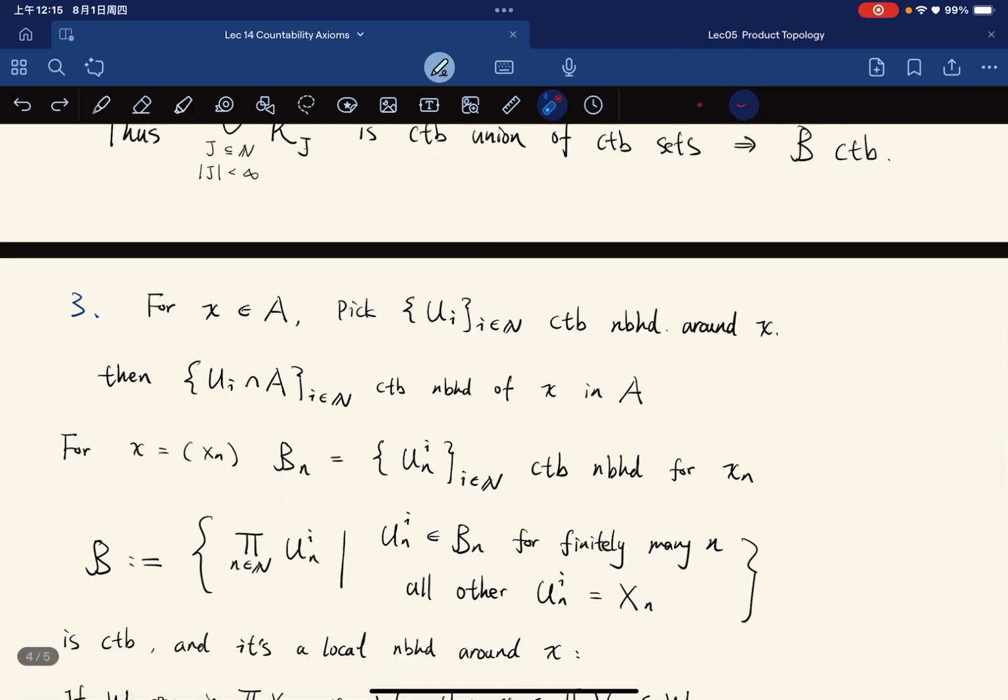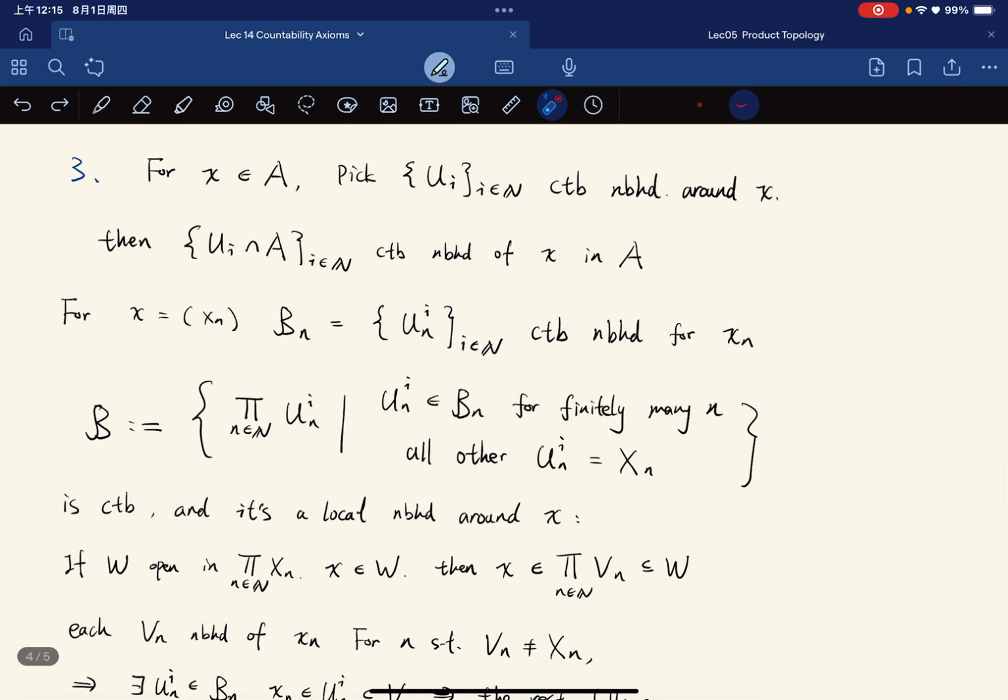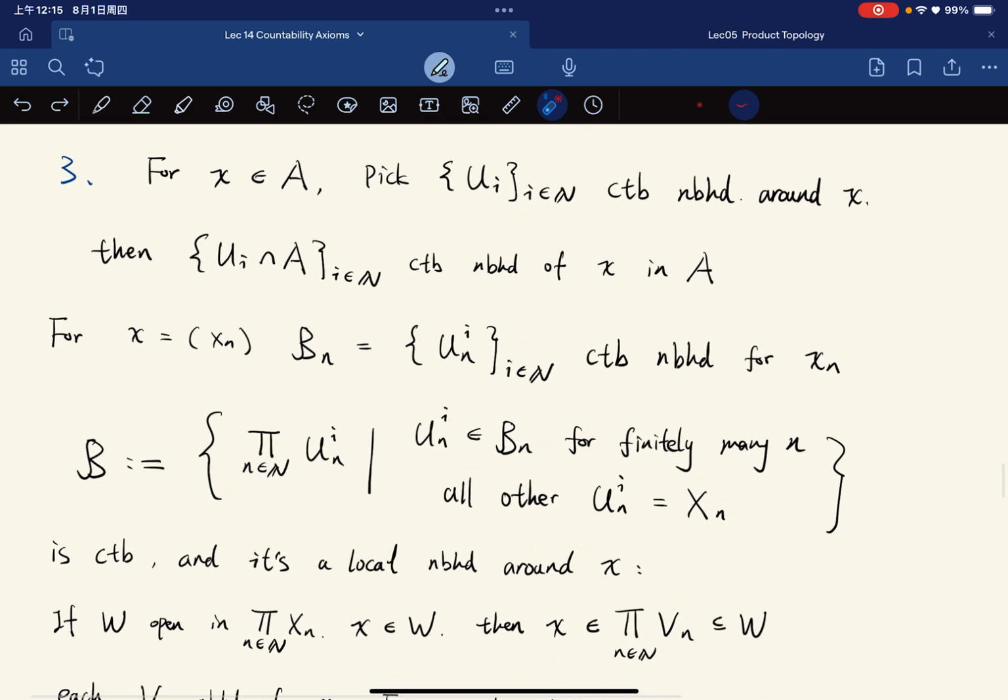And for part 3, if we just swap to first countable spaces, it works out similarly. For X, we verify the subspace property first. For X and A, of course we're in X, so we pick a countable neighborhood basis around x.